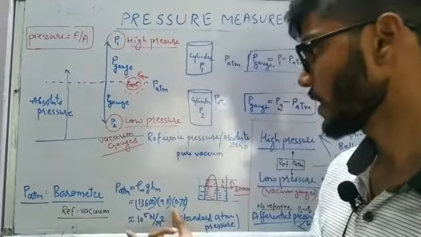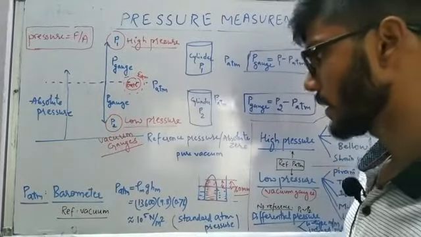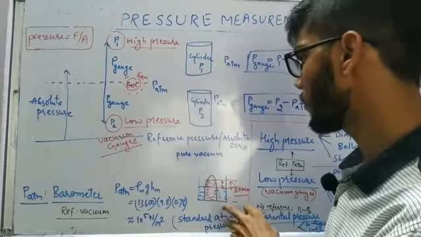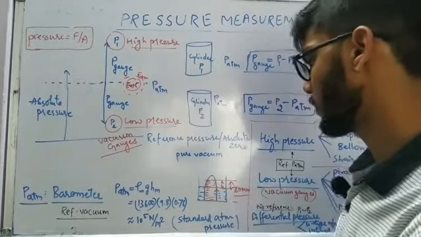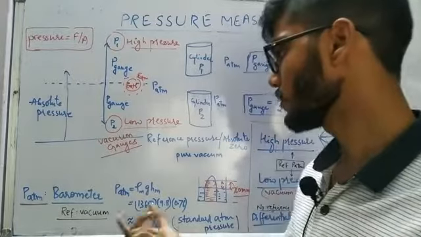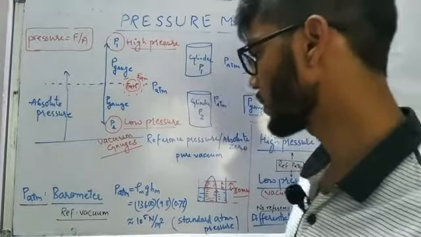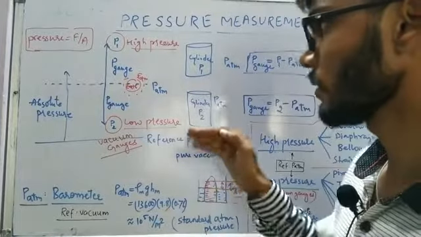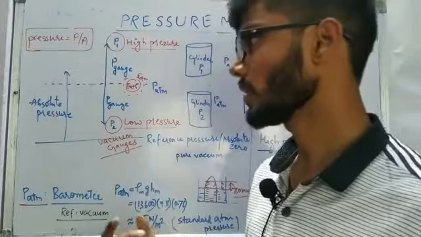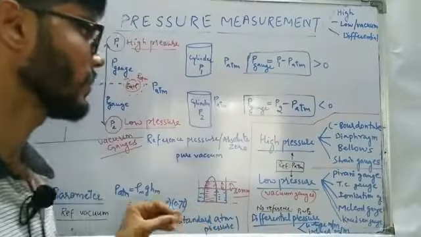And as I was talking about standard atmospheric pressure, that is calculated at sea level. So with the help of the experiment, the height of the mercury is going to come out as 760 mm. Based on that, using rho gh, we are going to calculate 10 to the power 5 Pa. That is the standard thing, just to make you believe that standard atmospheric pressure and normal atmospheric pressure are different. So don't confuse yourself with that.